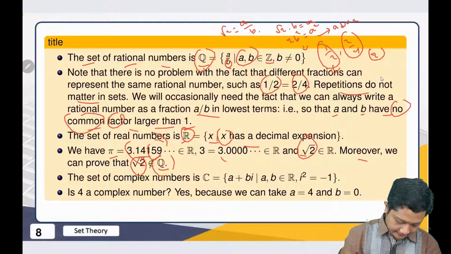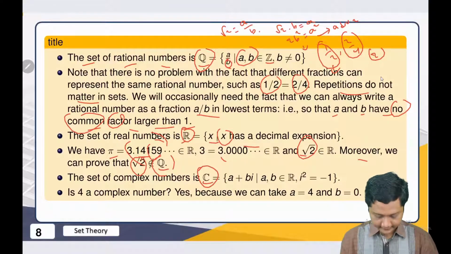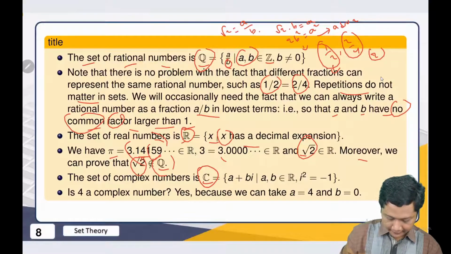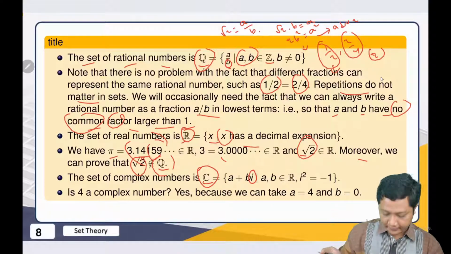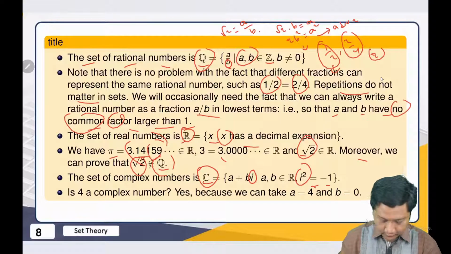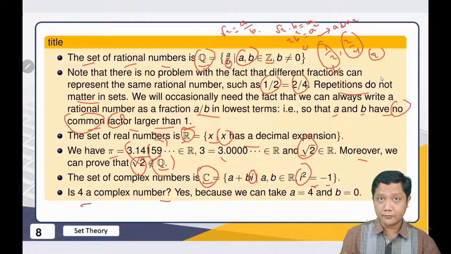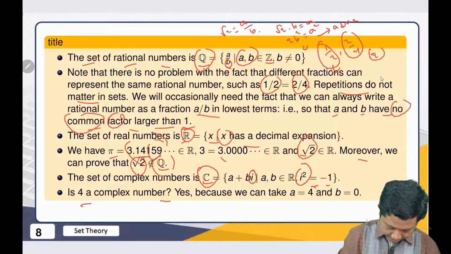And another set that is very common is C, the set of complex numbers. So we have i here. What is i? i is the imaginary number. If we square it, it will give you -1. So is 4 a complex number? Of course. Why? Because we can take b equal to 0, then a is 4, right?